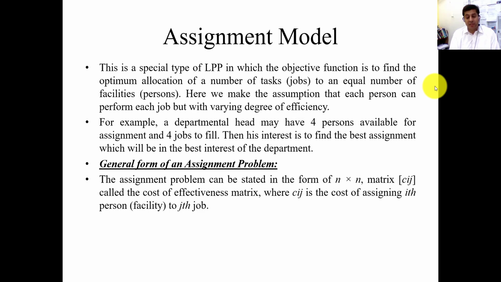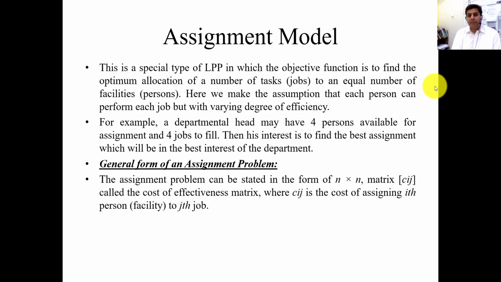Normally in production management, construction management and project management, we assign different activities and different jobs. So how will you assign those activities and people in such a way that your end cost will be reduced? The assignment model is a special type of LP model, a linear programming model. There are also some substitute techniques which you can use for the assignment model, for example, the Hungarian method. We will soon discuss the Hungarian method.